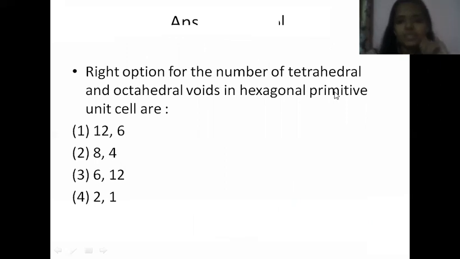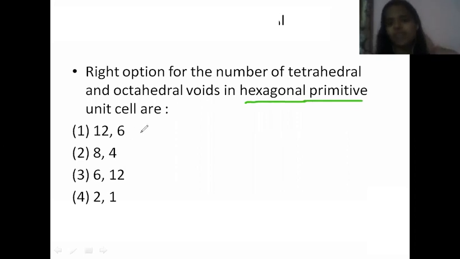Now, the right option for the number of tetrahedral and octahedral voids in a hexagonal primitive unit cell. It is a hexagonal primitive unit cell, right? How many particles contribute to this hexagonal primitive unit cell? Contribution of particles n is equal to 6, right?